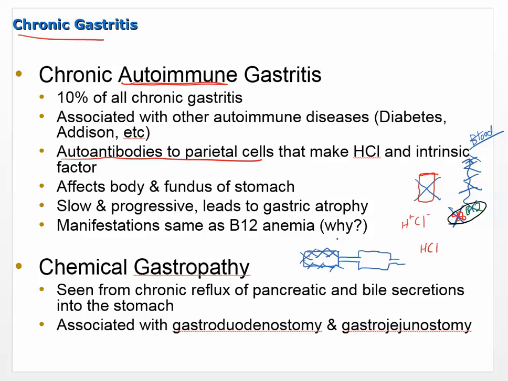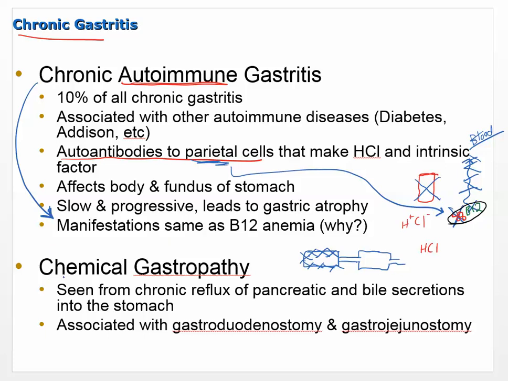Remember that we talked about that as pernicious anemia. So those two things mean that chronic autoimmune gastritis tends to have manifestations that are the same as B12 anemia. Do you kind of see that connection? It's because it's attacking these parietal cells that are making intrinsic factor. Okay, so hopefully that makes sense.